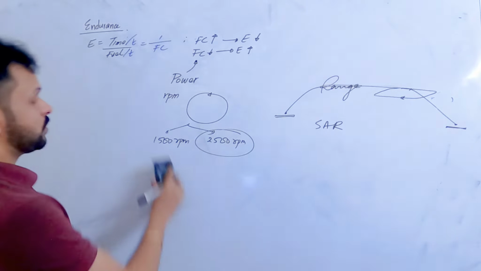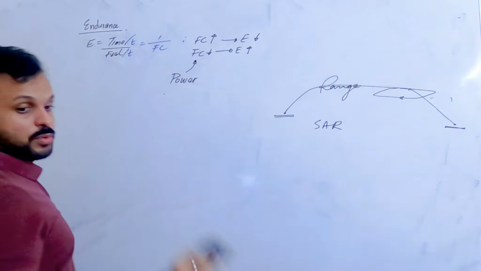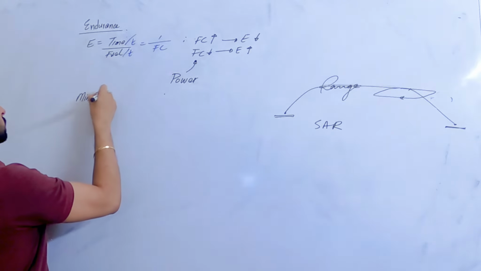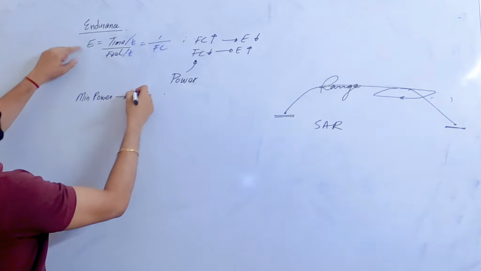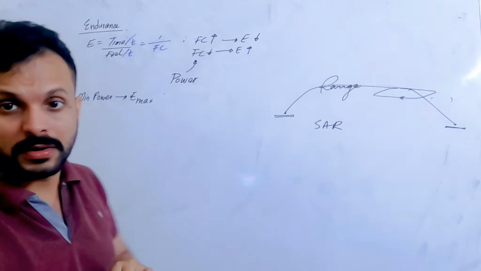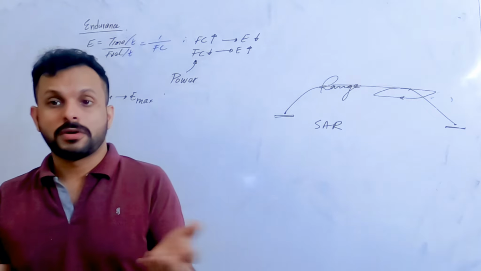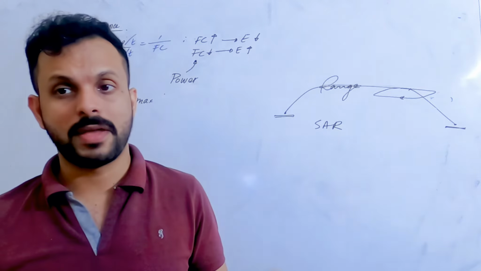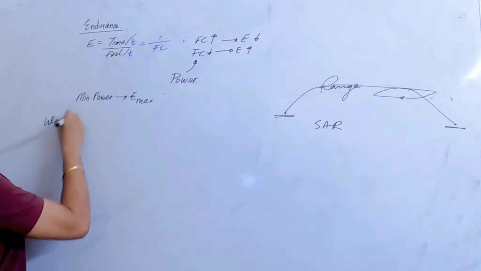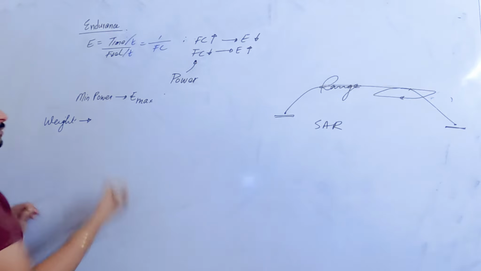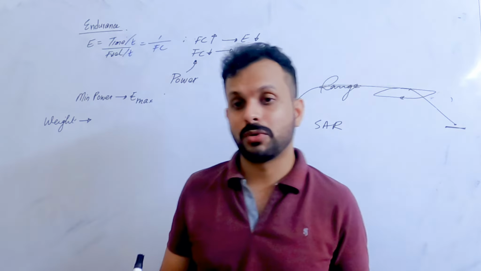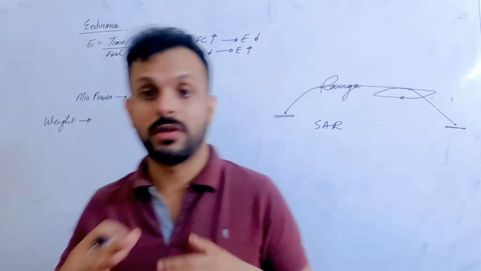Make sense? So that is why we say that when you have minimum power, you will get maximum endurance, right? Now think about endurance. Endurance is how long you can stay up in the air, right? Now think about increasing your weight. What do you think is going to happen to the endurance, to the time that you can stay in the air for a given amount of fuel when you're heavy?